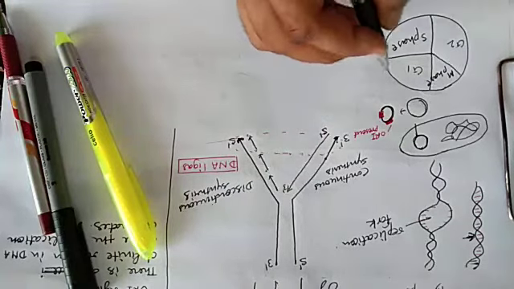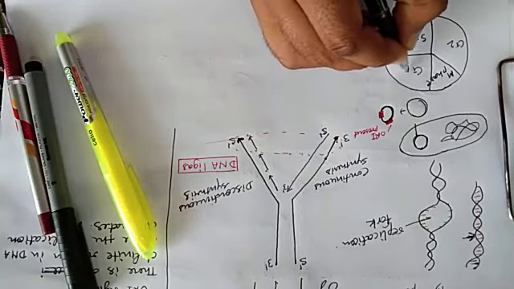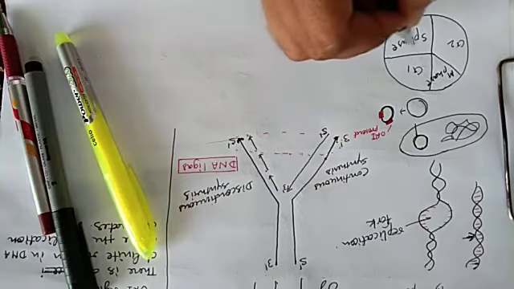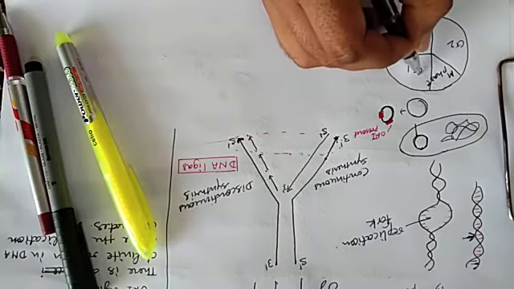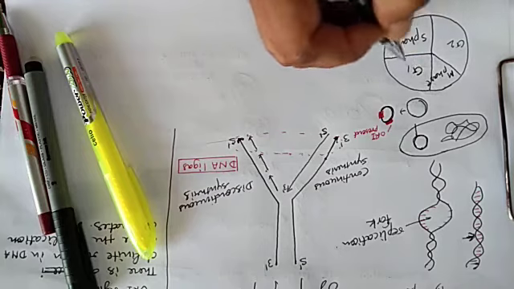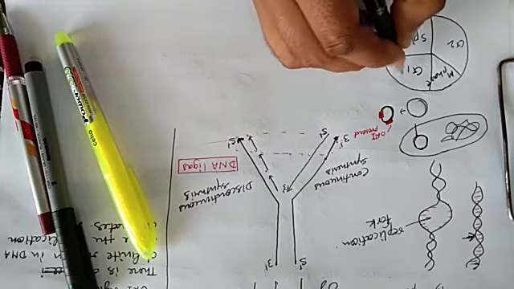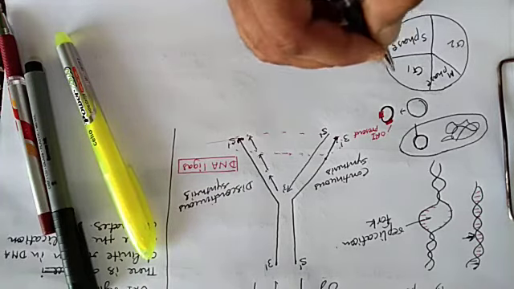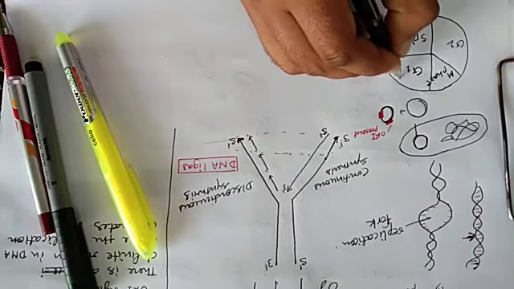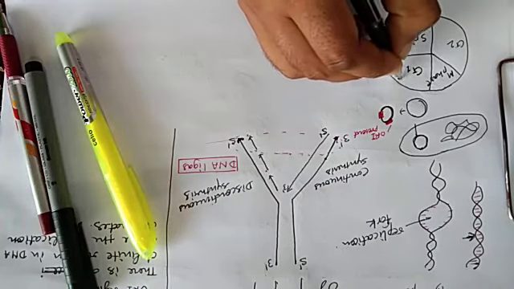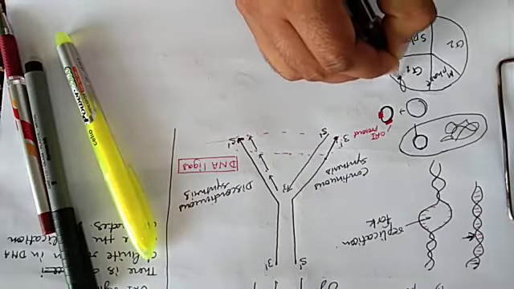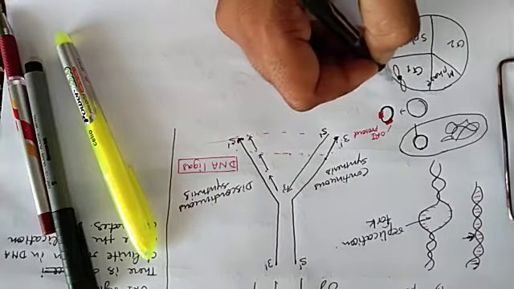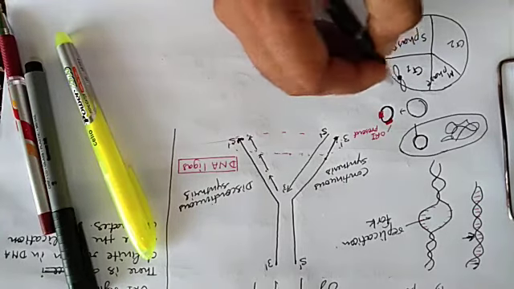In the G1 phase, when the cell cycle starts, there is DNA like this. It is only for understanding.